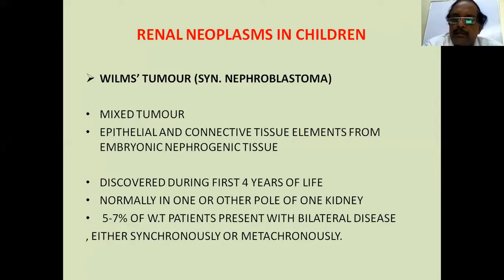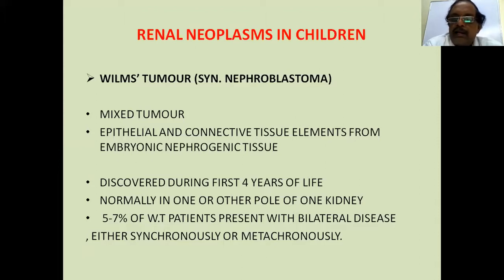The other neoplasm of the kidney seen in children is very important. It's called Wilms tumor. It is also called nephroblastoma. This develops from the embryonic tissue elements in the kidney. So probably the origin could be from the intrauterine life. Don't know. The manifestation is postnatal, but the changes could be occurring in utero also. It's a mixed tumor containing epithelial and connective tissue elements. And as I said, they develop from embryonic nephrogenic tissue.